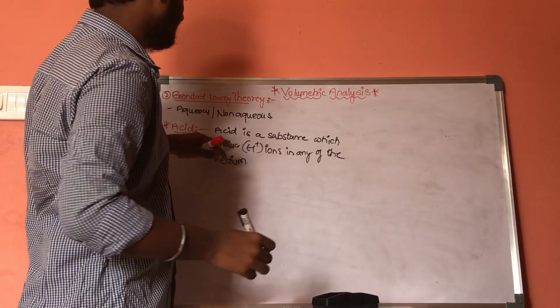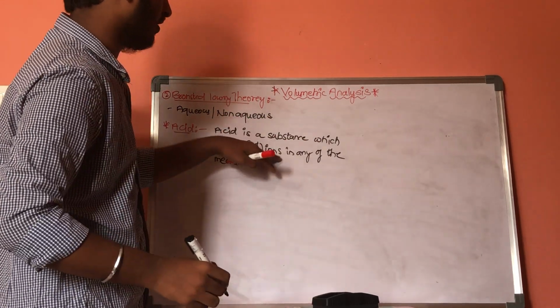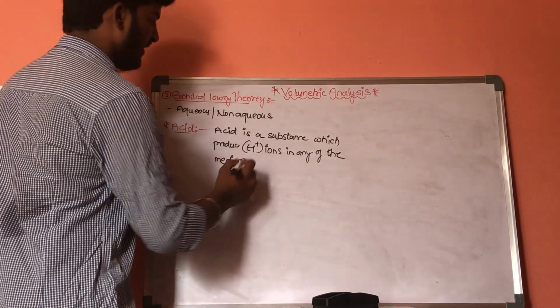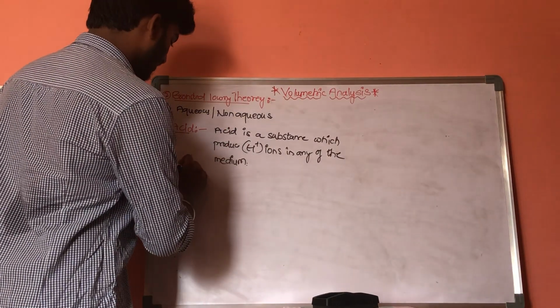Acid is a substance which has the capacity to produce H plus ions in any of the medium, either aqueous or non-aqueous.